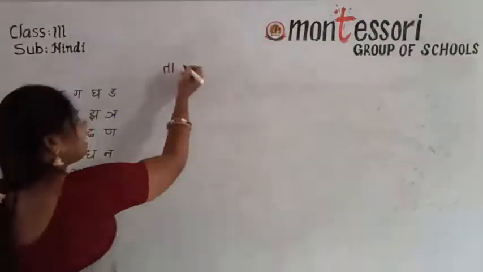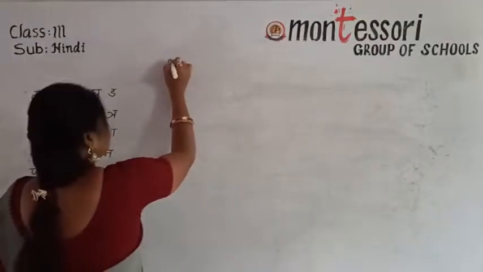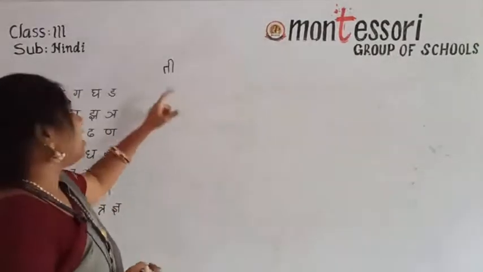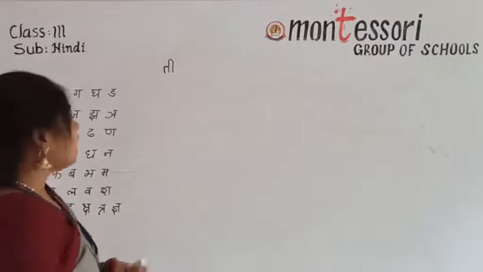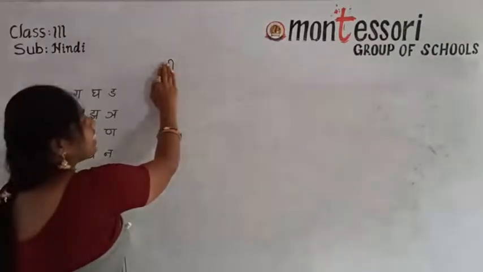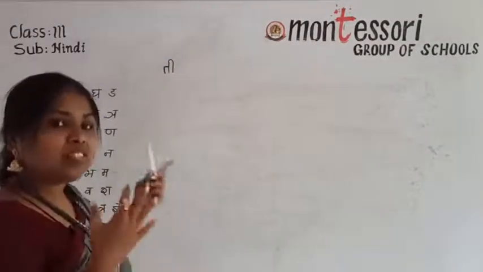Now we have to identify the Barakhadi of this Ta. What is the letter we identified, and what is the matra along with the Ta? If you close this letter and want to identify only the matra, you can identify the matra.